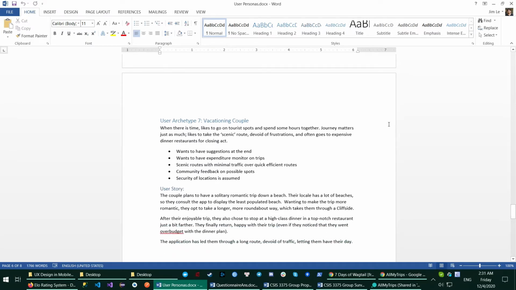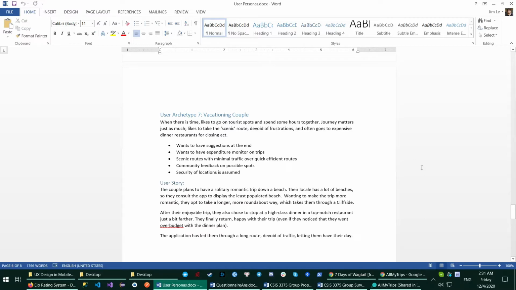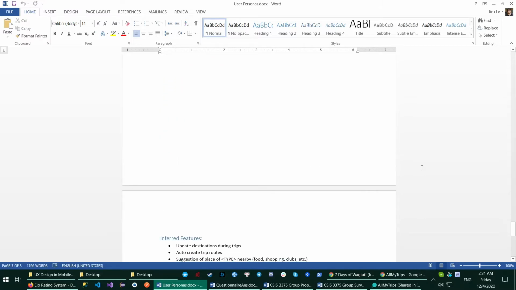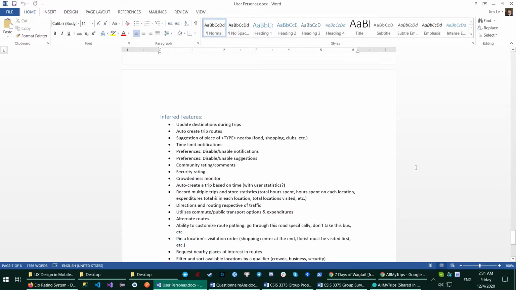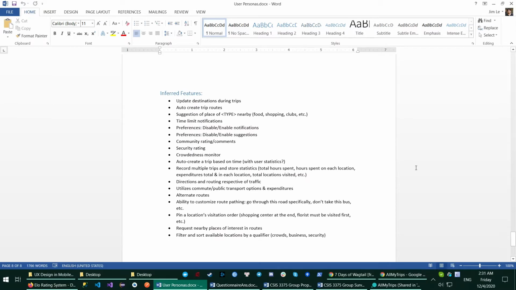After interviewing a group of people on these 7 user archetypes, we came up with some key features to implement the prototype in the app.